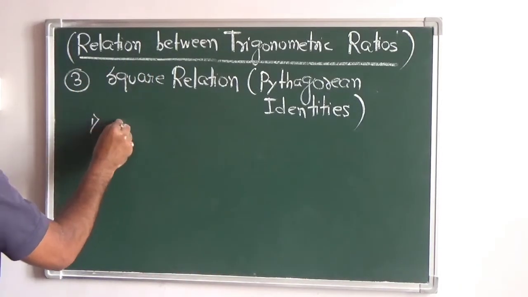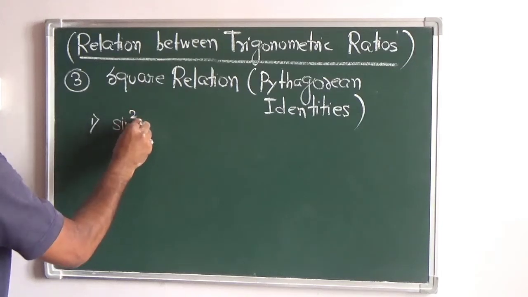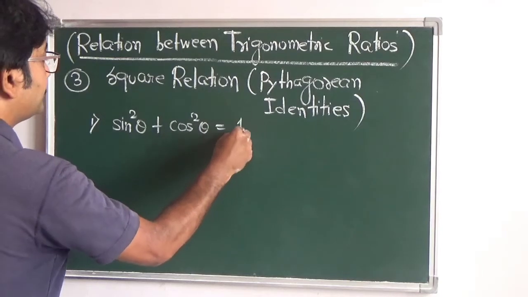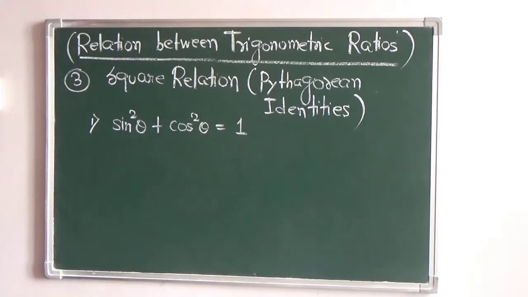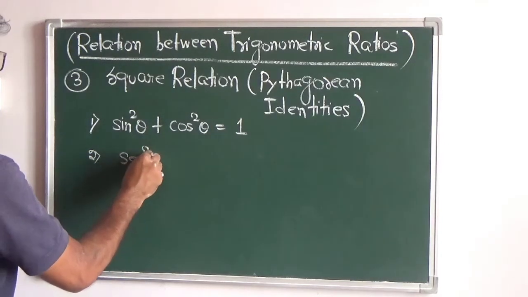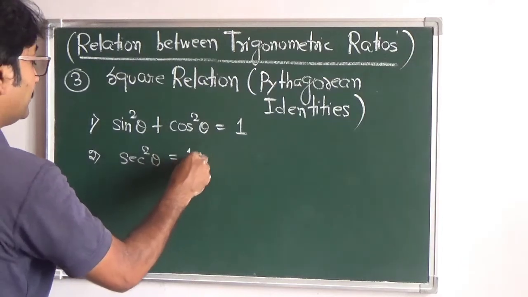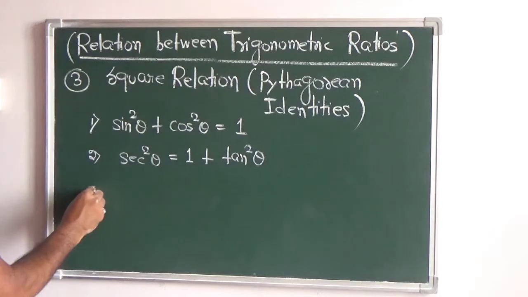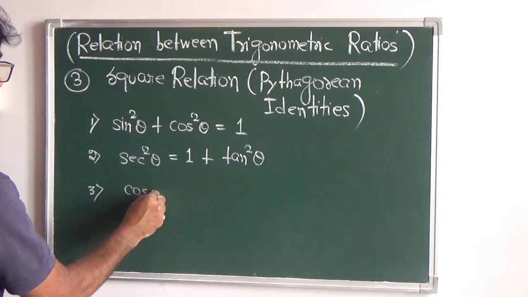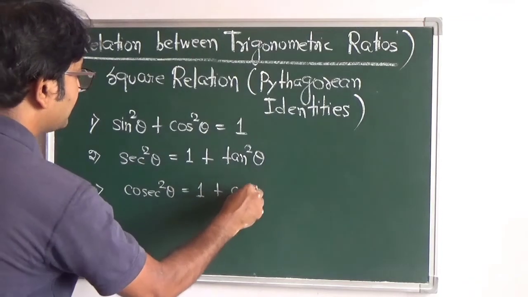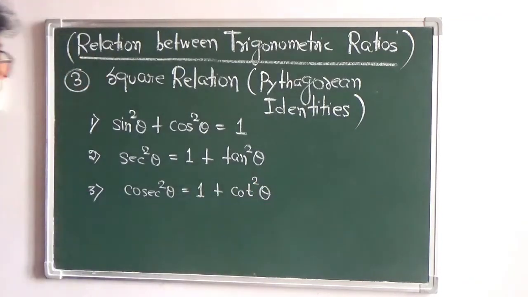First one is sin square theta plus cos square theta is equal to 1. So if you square and add sin theta and cos theta, that gives you 1. Number 2, sec square theta is 1 plus tan square theta, and third, cosec square theta is 1 plus cot square theta.